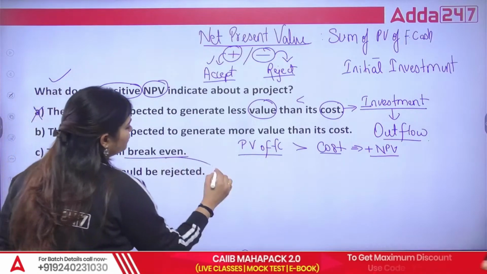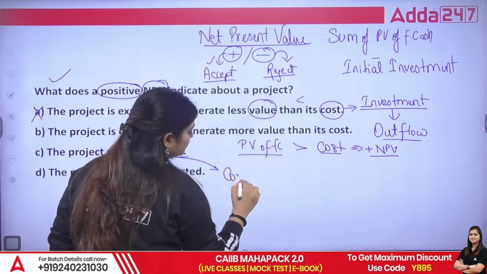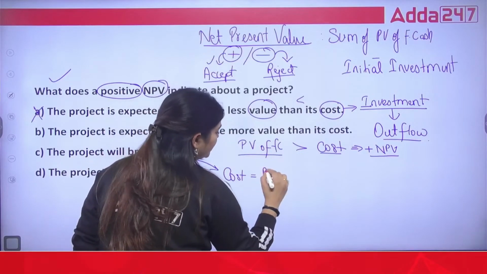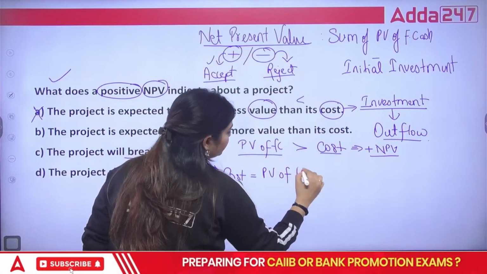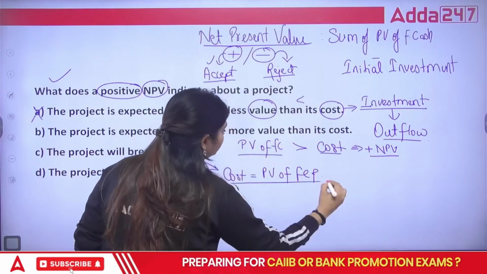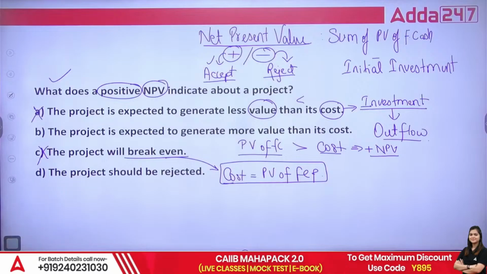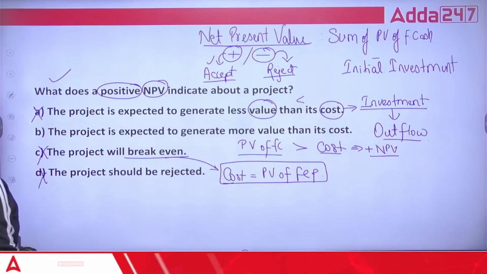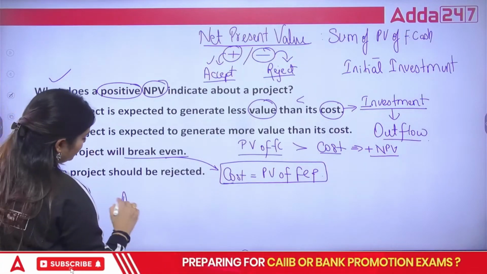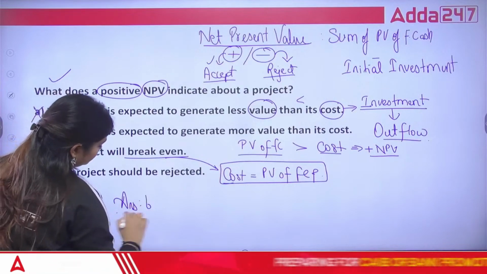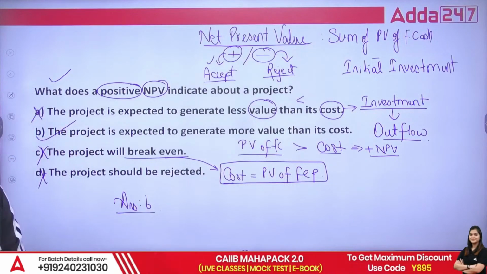Break even means when your cost is equal to the present value of future cash flows. This is not your option. Then project should be rejected. This is also not your answer. The correct answer is B.